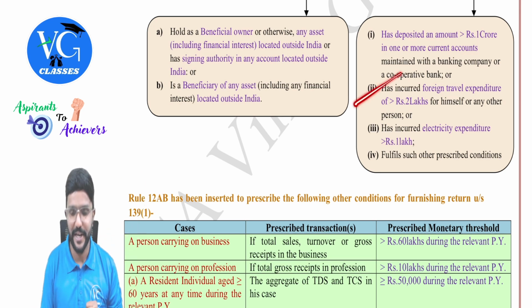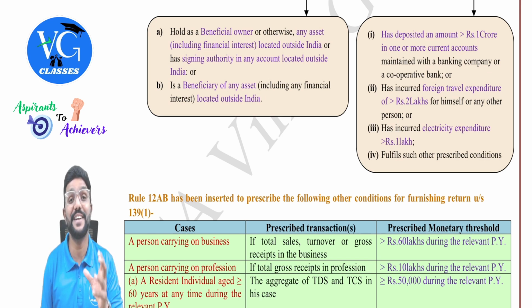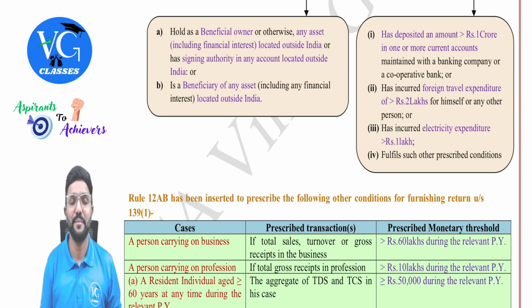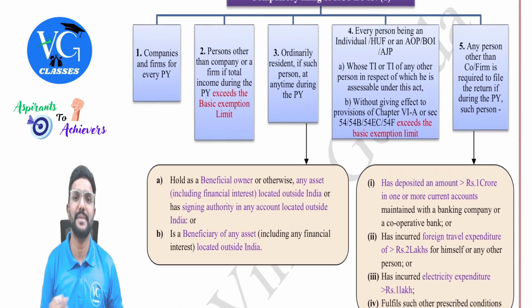Second point, has incurred a foreign travel expenditure of more than 2 lakhs for himself or any other person. Foreign travel expenditure for himself or any of their family members or anyone. If he has incurred more than 2 lakh, then is covered here. The last point, has incurred an electricity expenditure of more than 1 lakh in a year. You might pay electricity bill every month, but you need to check it for aggregate in a year. If it is more than 1 lakh, then assessee is covered here. That means they are supposed to file income tax returns.